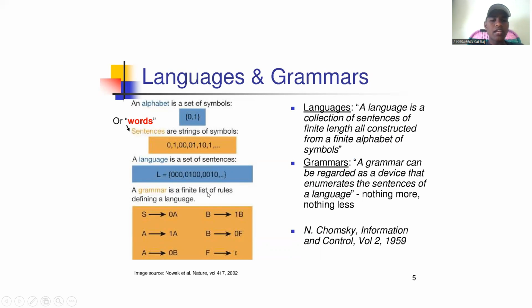A grammar is a finite list of rules that defines a language. Here, for example, S defines 0A, and A defines 1A. So a grammar is a finite list of rules. It defines a language, and we can use this grammar to derive the strings to get a language.